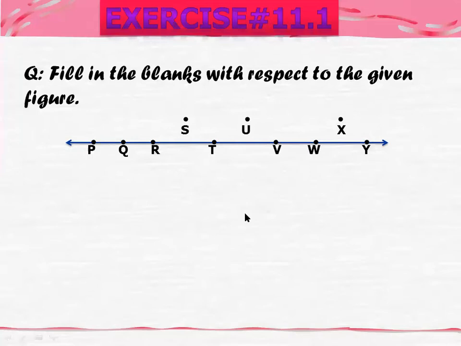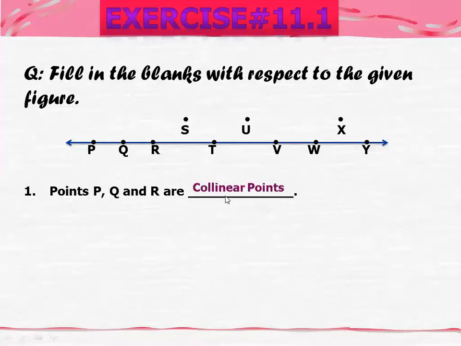Now, fill in the blank. Here you have points P, Q, and R. As the line indicates, these points P, Q, R lie on one line. So we can say that points P, Q, and R are collinear points.